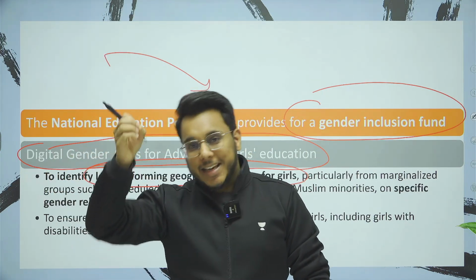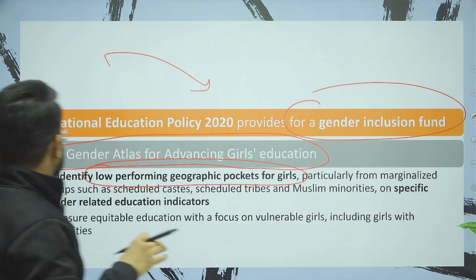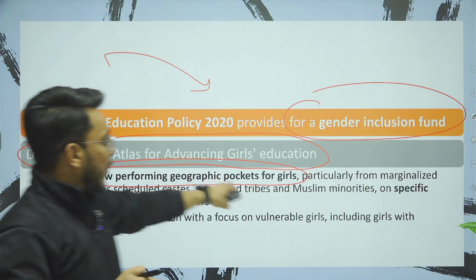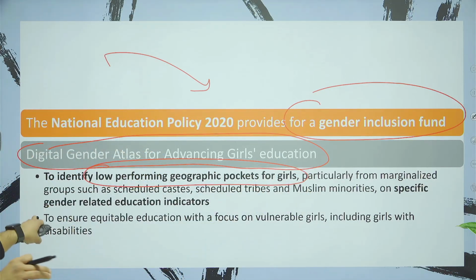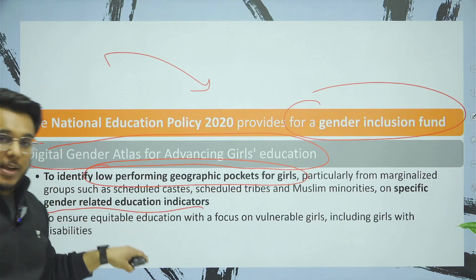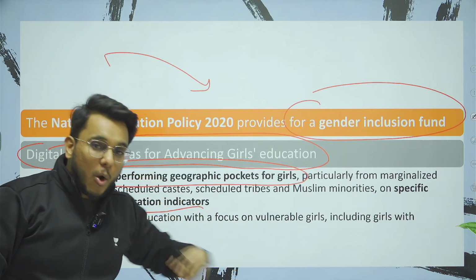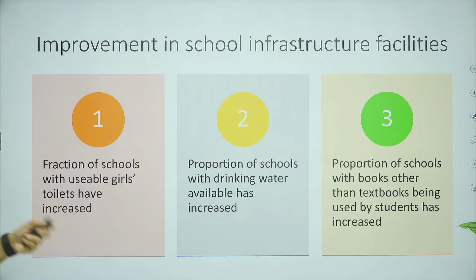In the same way, there are certain regions which have poor enrollment of girls in schools. So those low performing geographical pockets will be identified, gender related educational indicators will be seen, and special focus will be given so that girls are enrolled in the schools, and not only are they enrolled, they continue. Fine, their retention will also be focused on.